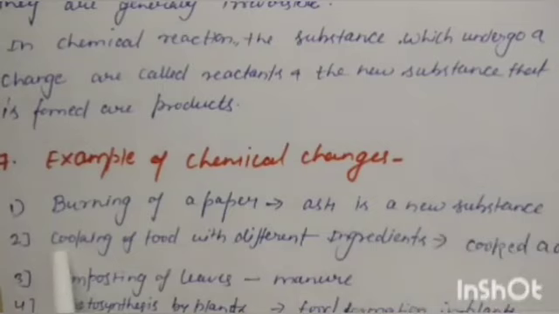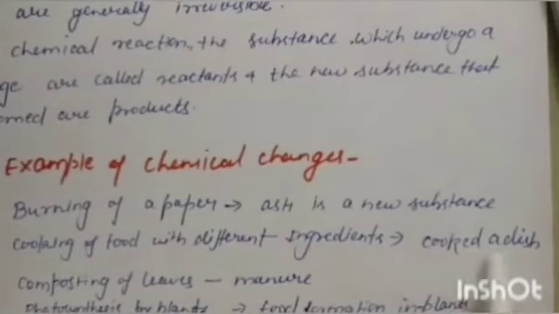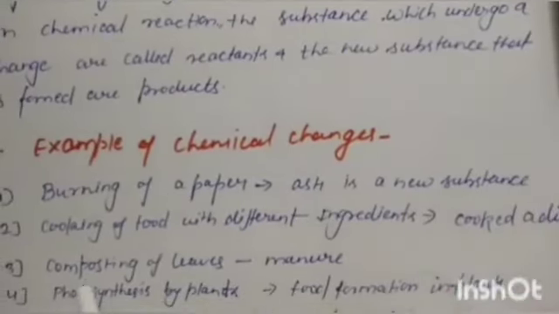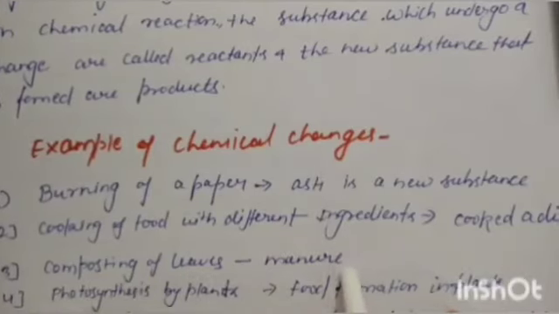Next example is cooking of food with different ingredients. Here the new substance is a dish. A cooked dish is the new substance formed. Third example is composting of leaves. When we compost these leaves, a new substance is formed, that is manure. Manure is a natural fertilizer.